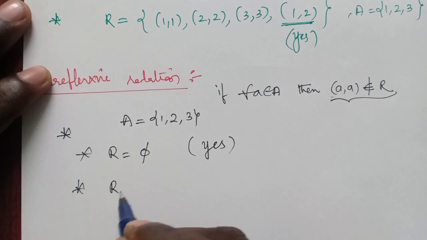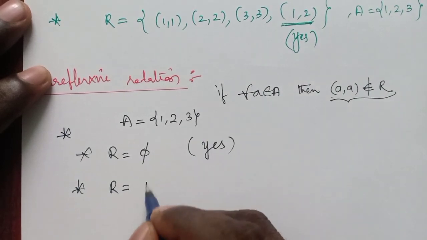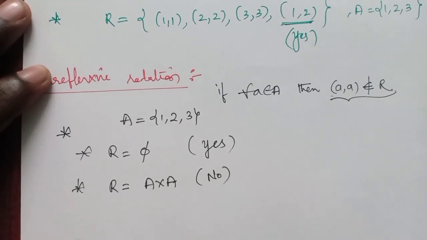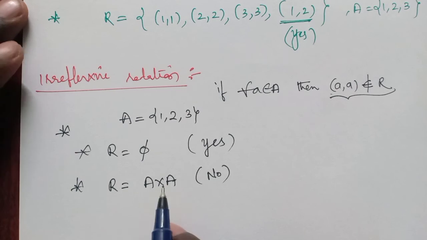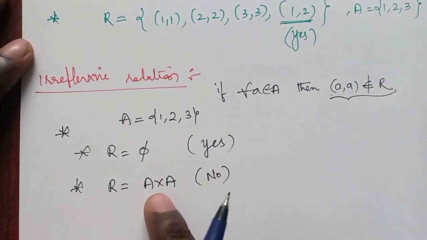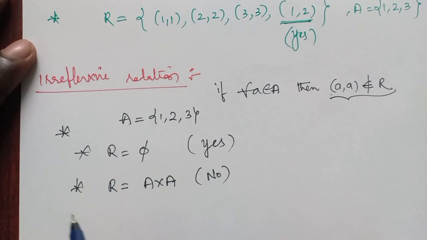Now the second one, suppose A equals {1, 2, 3}, A cross A. Clearly it is no. Why? Because if it is irreflexive, no diagonal element should be present in this relation. Here we have all three diagonal elements present in A cross A. That's why it is not said to be irreflexive.